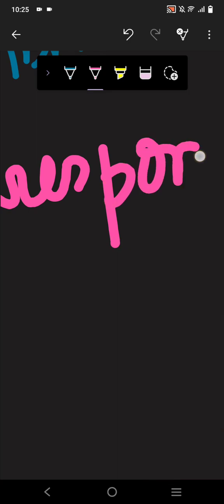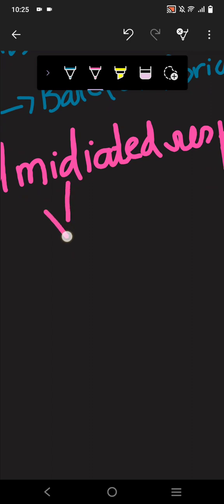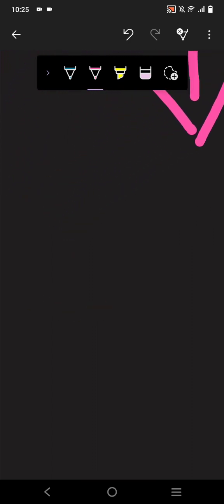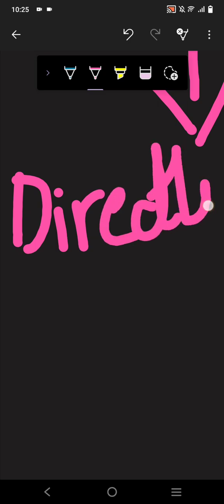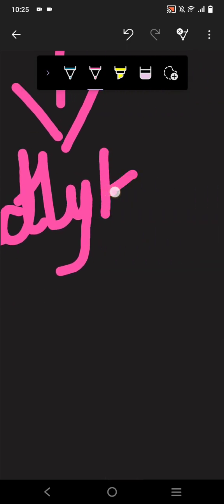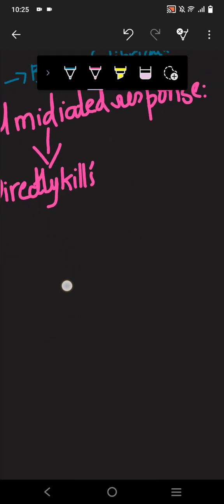In the cell mediated response, they directly kill the pathogen. We'll see what the mechanism of it is. It directly attacks the pathogen.